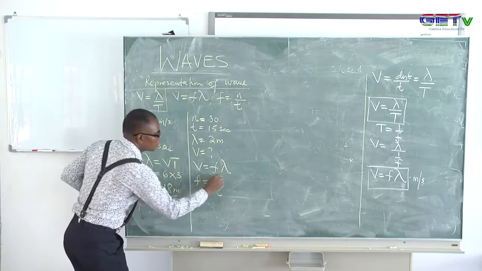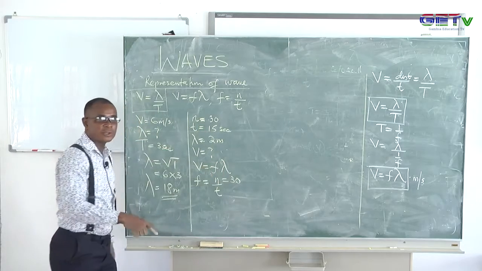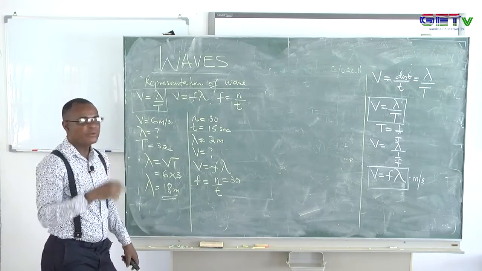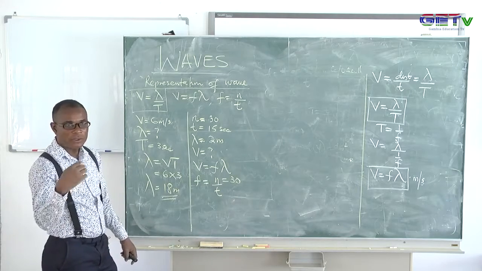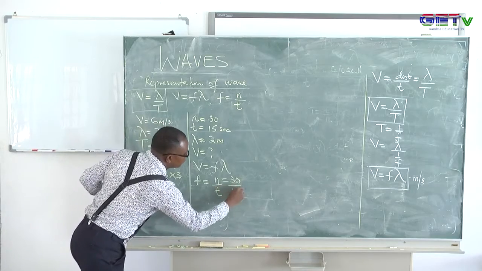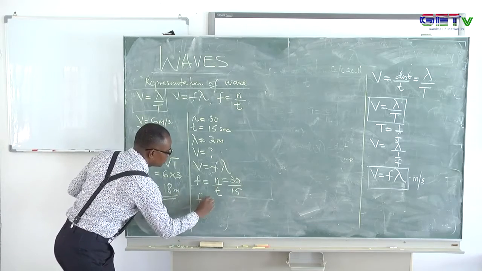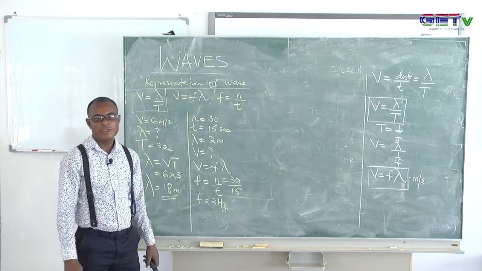Some of you have seen that on the sea, or you that do fishing, you know what I'm saying. So the frequency in this case is 2 hertz, because 30 divided by that time will give me 2 hertz.